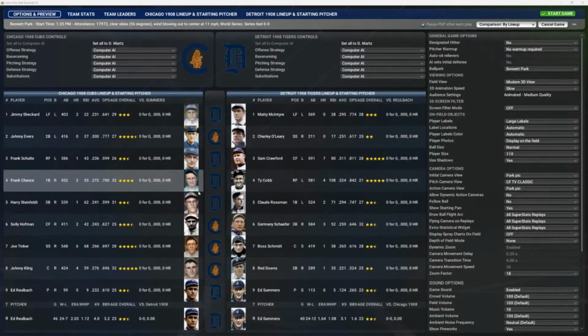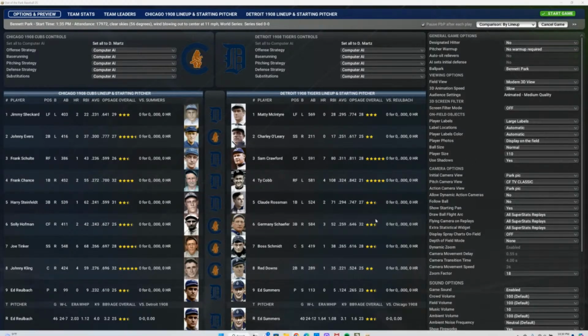Batting fifth, playing third base is Harry Steinfeld. Solly Hofman. Batting seventh and playing shortstop is Joe Tinker. Batting eighth and doing the catching for the Cubbies is Johnny Kling. And on the mound doing the pitching and batting ninth is Ed Reulbach.